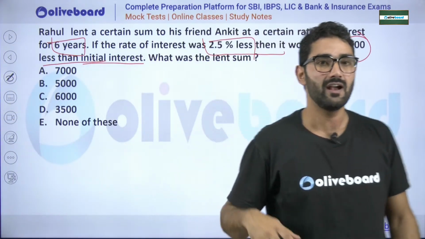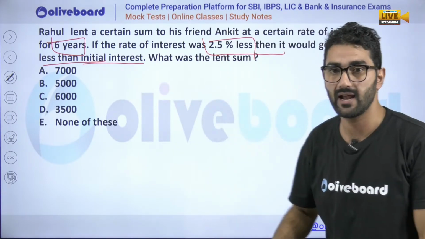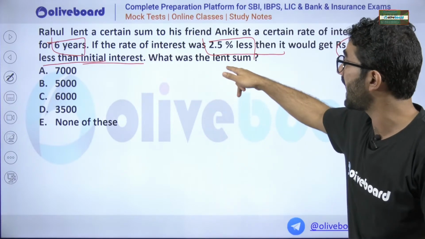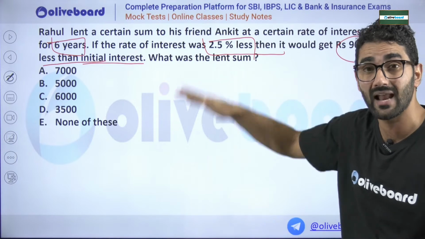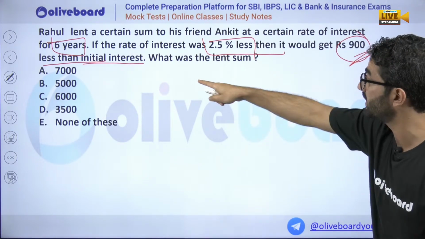So Rahul lent some money to his friend Ankit, but if he lent it at an interest rate 2.5% less, he will get 900 less as simple interest. What is the lent amount?